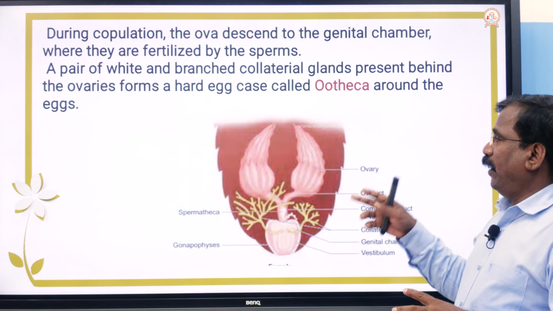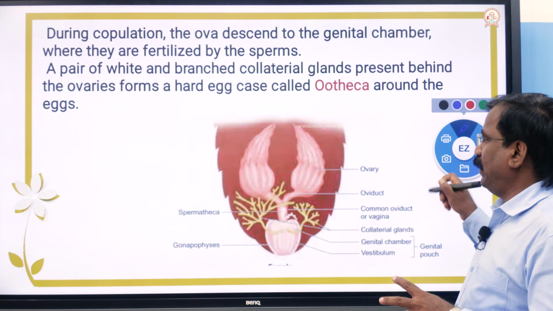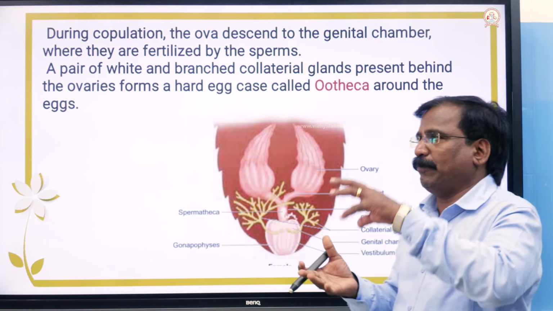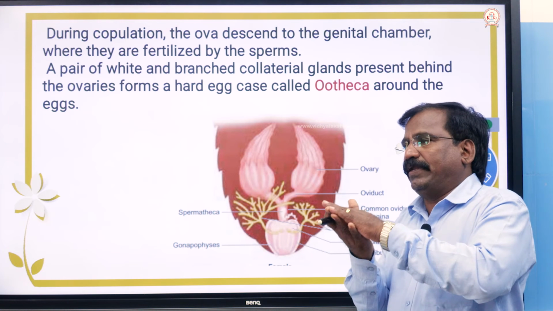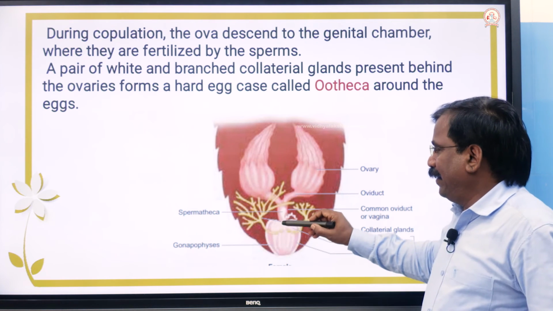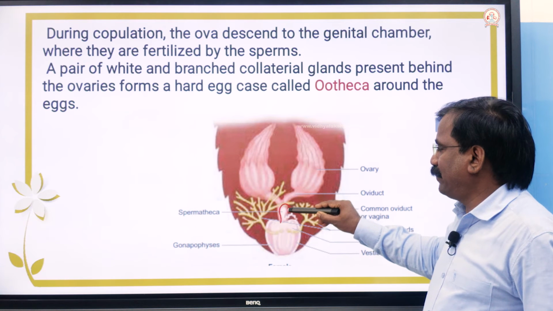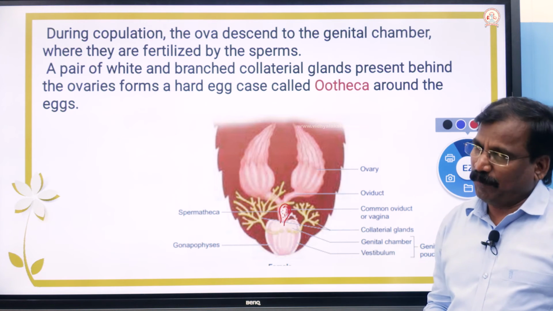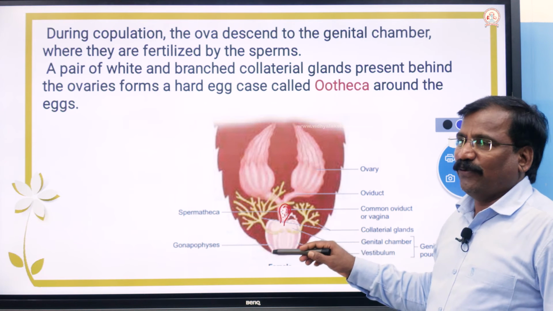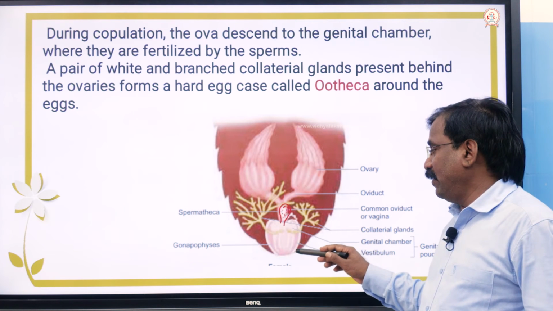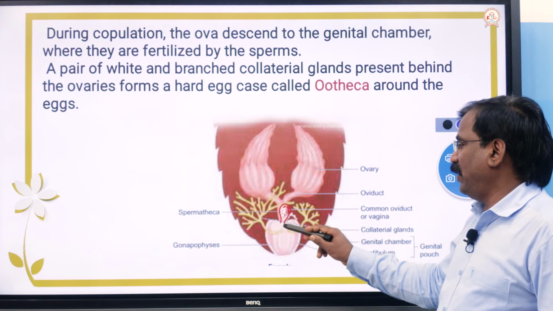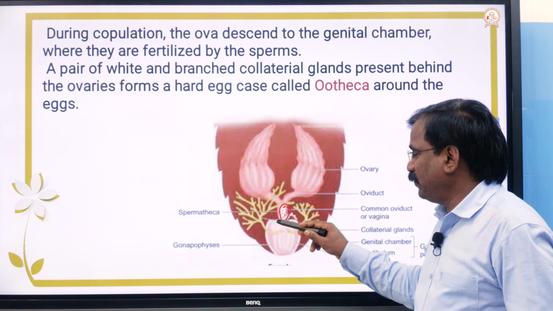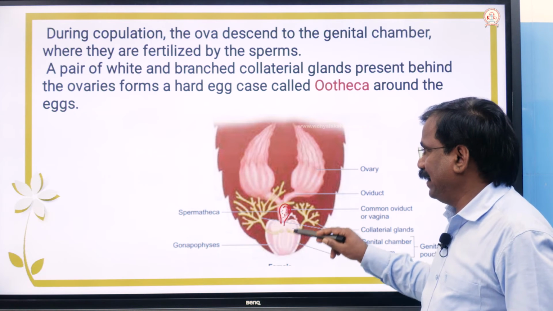Listen, this is very important. At the time of the breeding season, the male copulates with the female and transfers the spermatozoa, and the spermatozoa are collected in the spermathecae. The spermathecae open dorsally into the genital chamber through a dorsal pore.